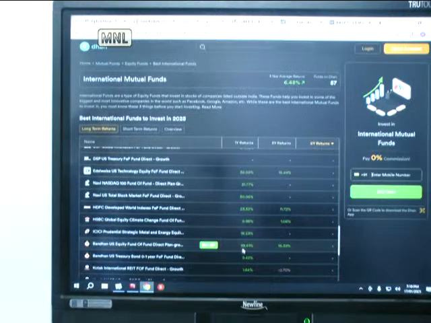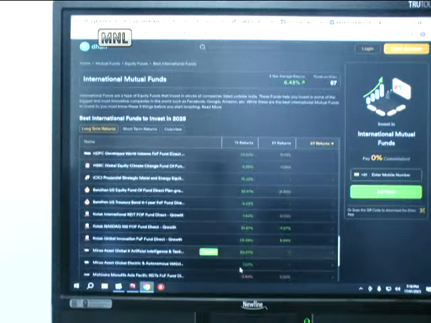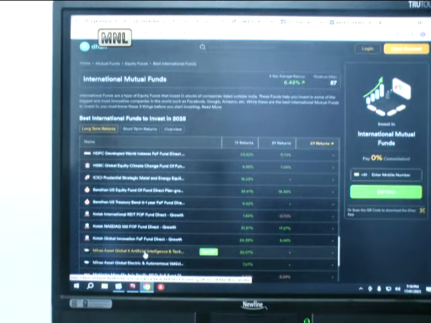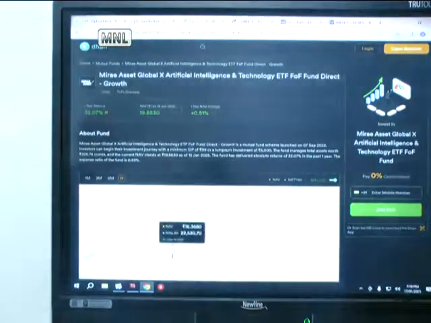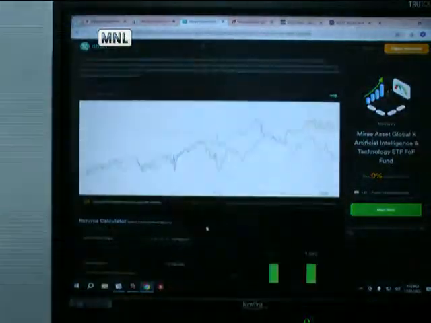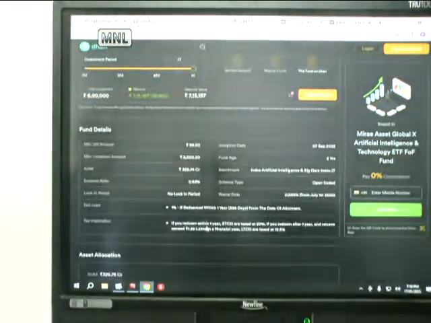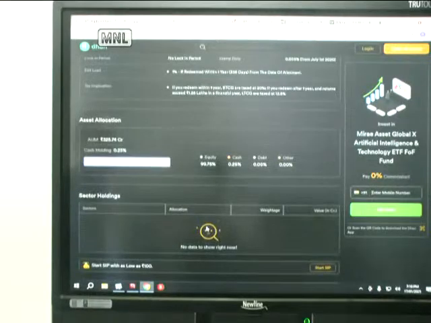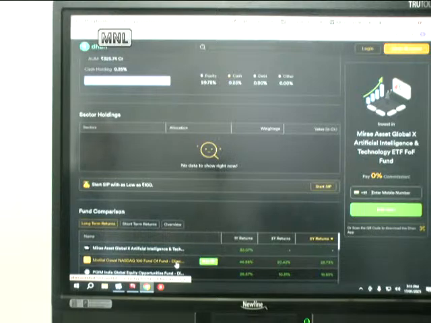And Kotak, again Nasdaq. So Mirae Asset Global, this has done well. So this is what I was telling. Artificial Intelligence Fund, 32.07% it has given. But it's a recent one. This is a 1 year return only. I think probably this has not much of a track record, but the Nasdaq fund itself has done well in that 1 year.